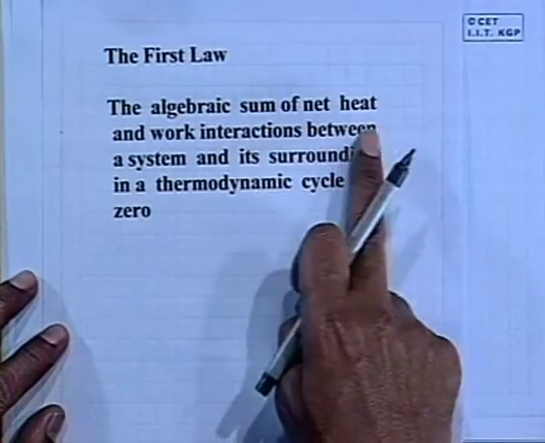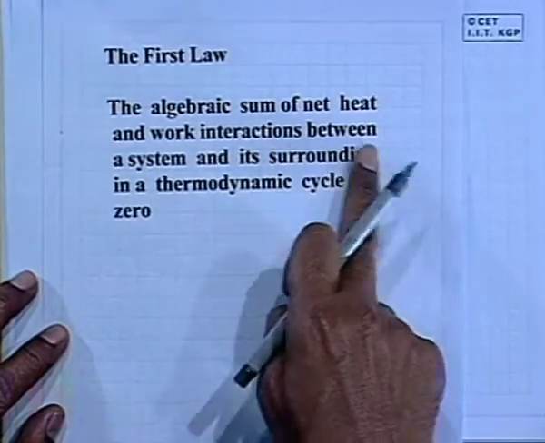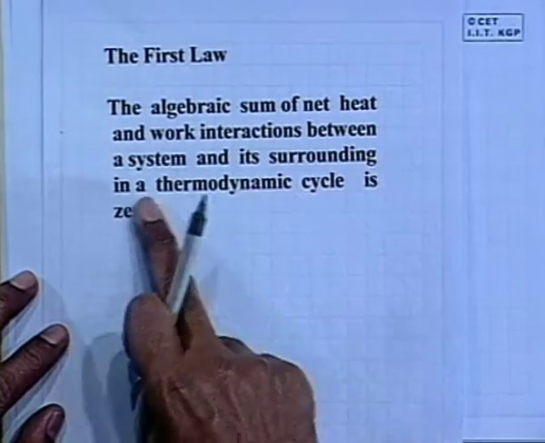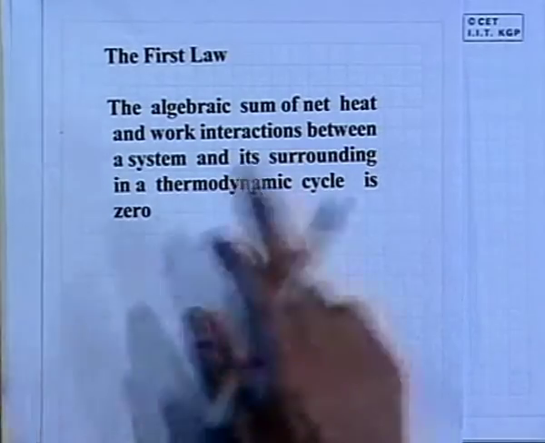This is the formal statement of the first law of thermodynamics. The algebraic sum of net heat and work interactions between a system and its surroundings in a thermodynamic cycle is 0. All right.